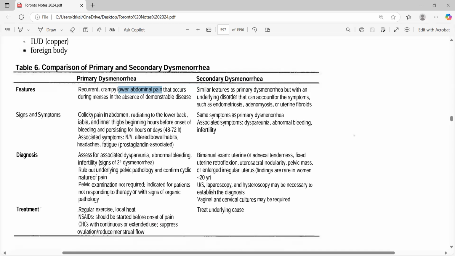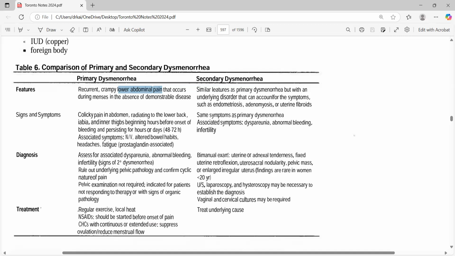So if they ask about secondary dysmenorrhea, or they give you an idea of that, and you are thinking of fibroids or whatever, and they're asking for your first line or next step, don't forget about bimanual examination, then go for ultrasound. I always say when they ask about first line, go for non-invasive. When they ask about later diagnostic procedures, go for ultrasound, laparoscopy, those ones.